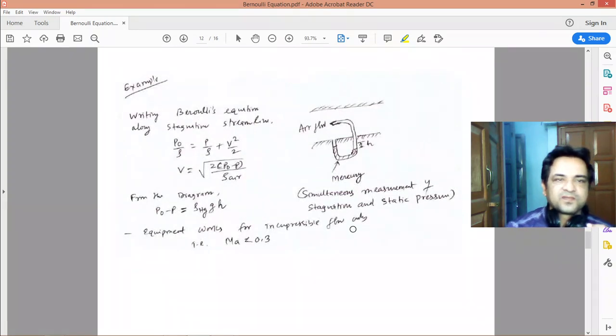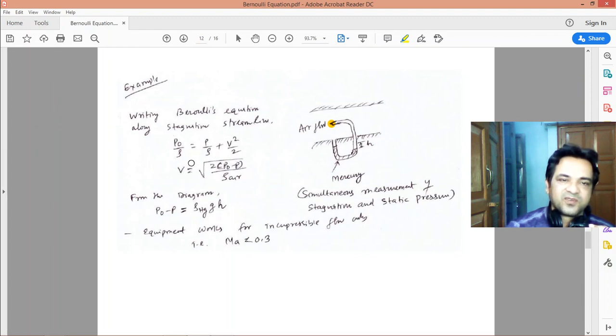Suppose, for a small example, the flow takes place inside a horizontal pipe and we attach a mechanism like this. This is the pitot tube. The direction is along the airflow, and there is a pressure tap to measure the static pressure, and both are attached. So there will be some difference of the manometric fluid, which is mercury. In this arrangement you will get the difference of the stagnation pressure and static pressure.